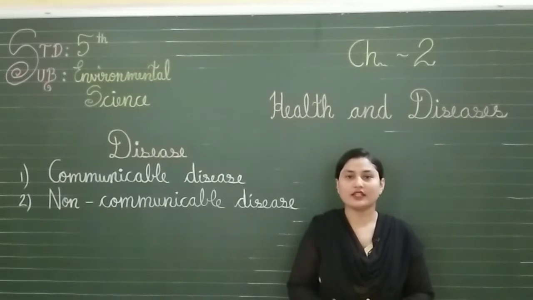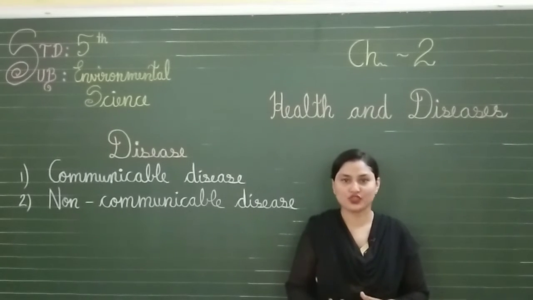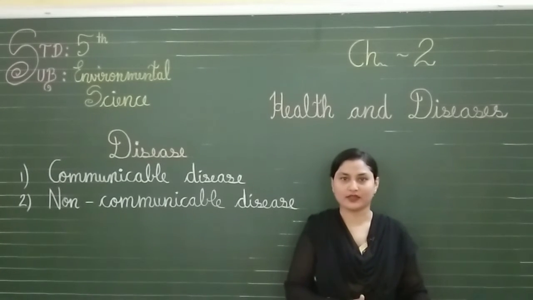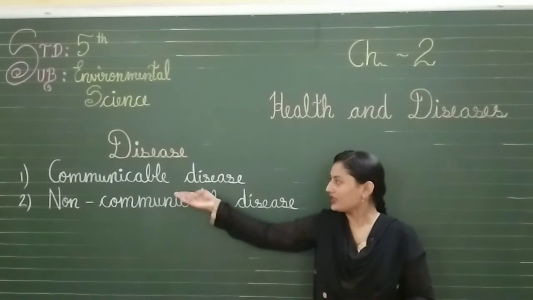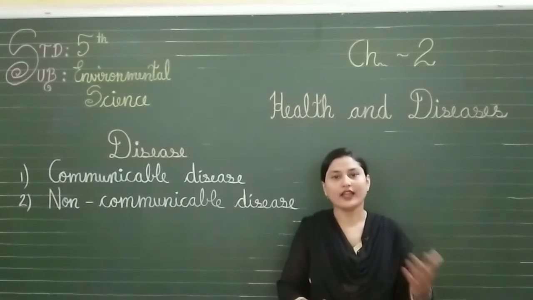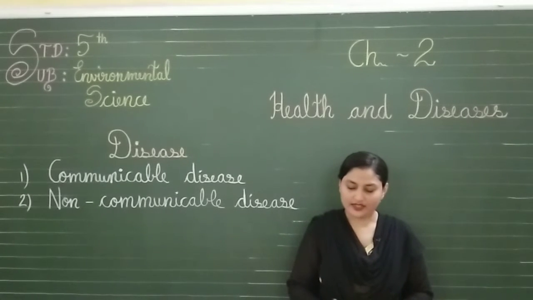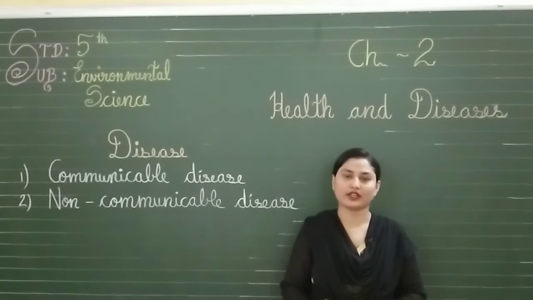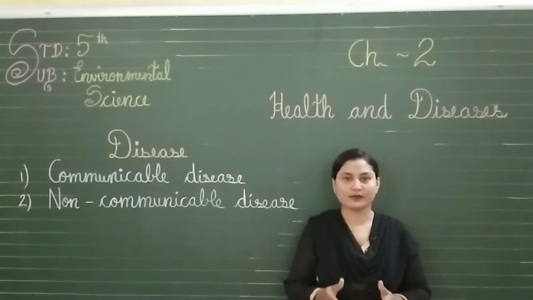So communicable disease is spread through germs, microorganisms, and it spreads from a sick person to a healthy person. It spreads from one person to another. So that is called communicable disease. It passes from a sick person to a healthy person. This disease is caused by germs that are called microbes or microorganisms. So this disease is caused by germs.